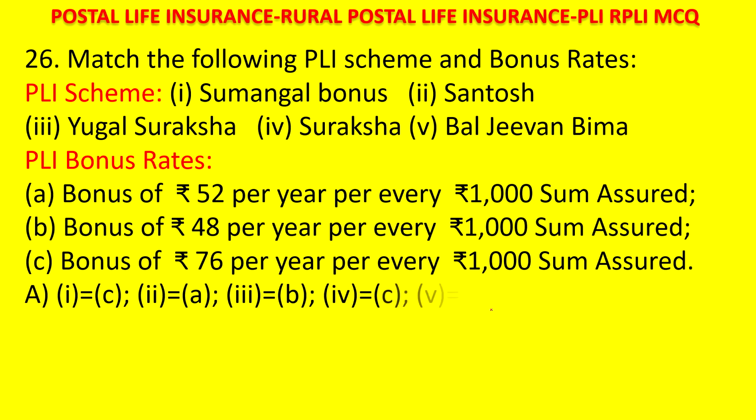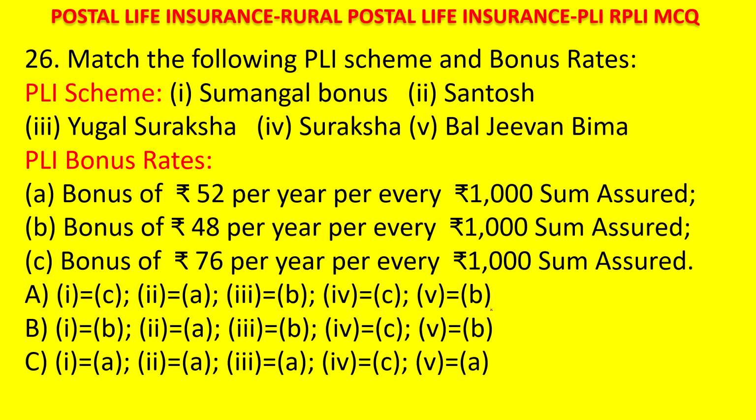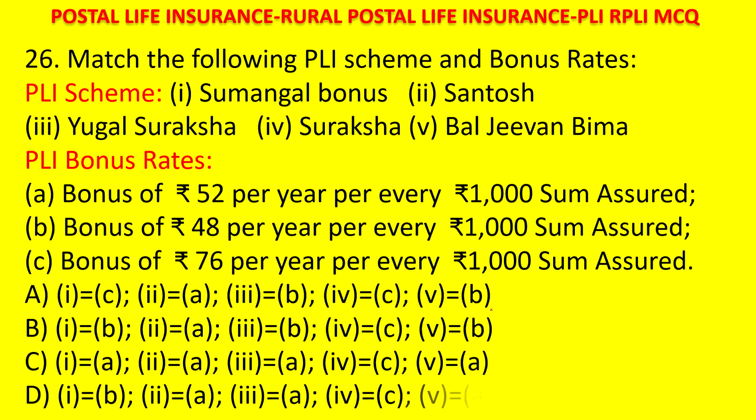A is 1 equal to C, 2 is equal to A, 3 is equal to B, 4 is equal to C, 5 is equal to B. B is 1 is equal to B, 2 is equal to A, 3 is equal to B, 4 is equal to C, 5 is equal to B. C is 1 is equal to A, 2 is equal to A, 3 is equal to A, 4 is equal to C, 5 is equal to A. And D is 1 is equal to B, 2 is equal to A, 3 is equal to A, 4 is equal to C and 5 is equal to A. Your time starts now.